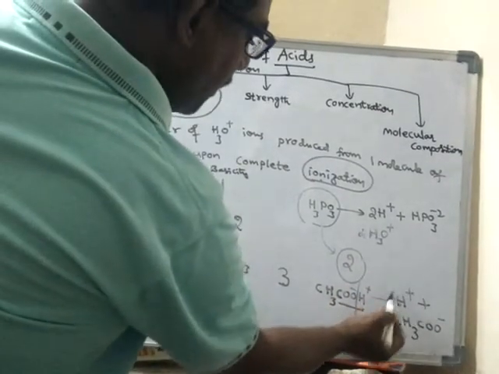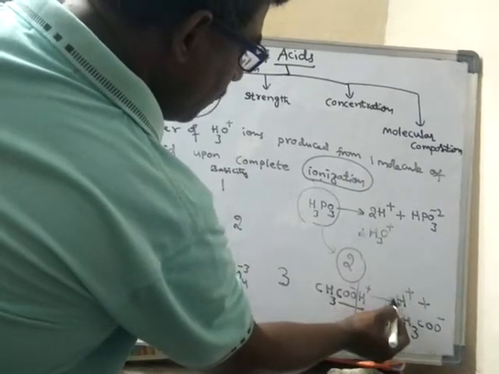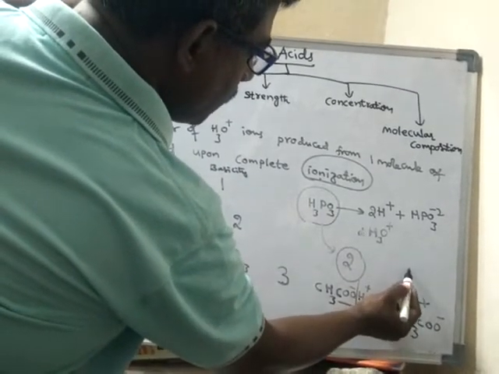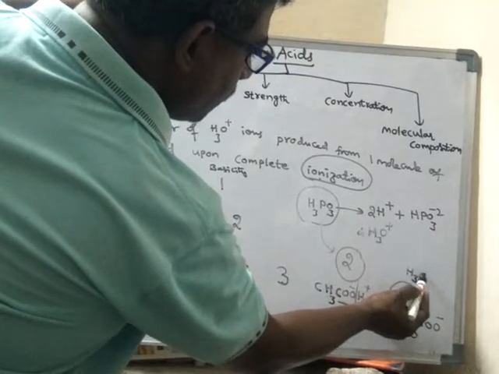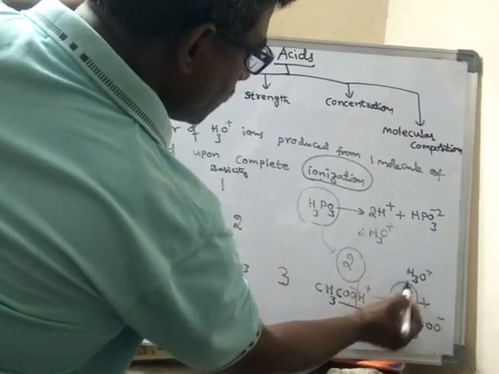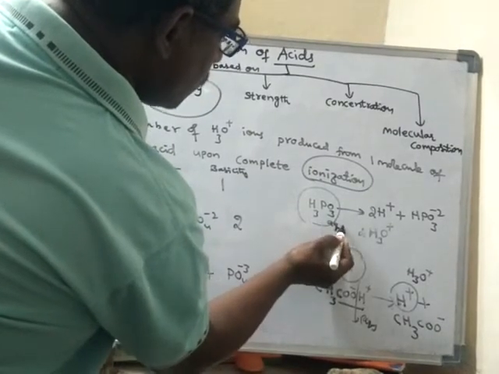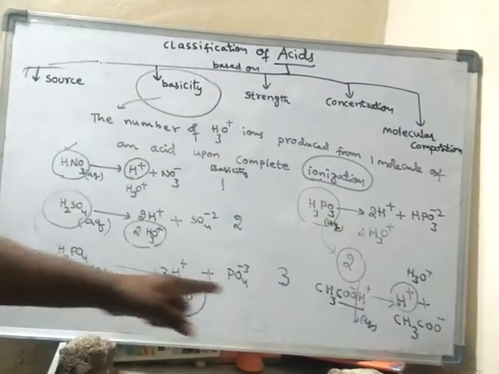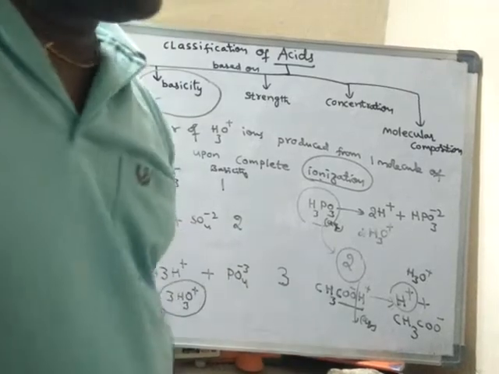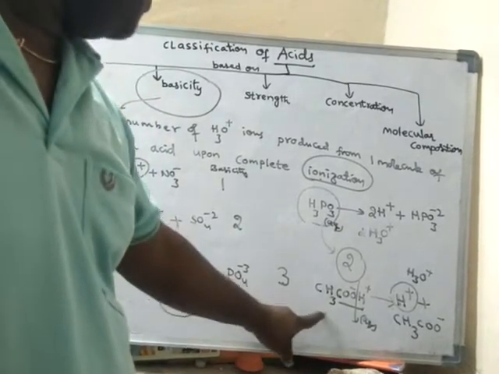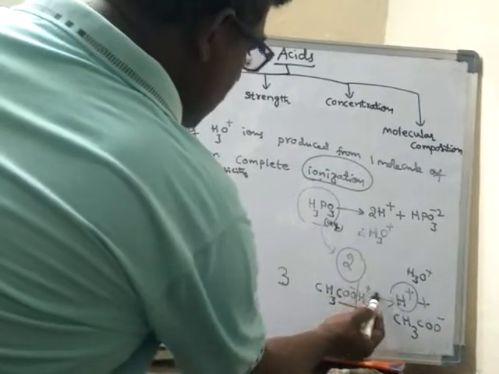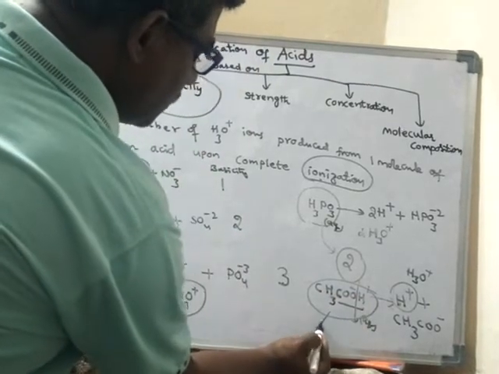Now this H plus ion will convert into hydronium ion in water. So in aqueous solution, like this. Hence, what is the basicity of acetic acid?